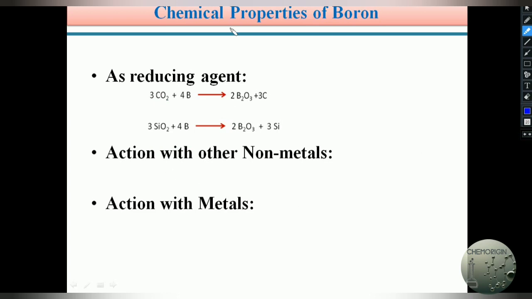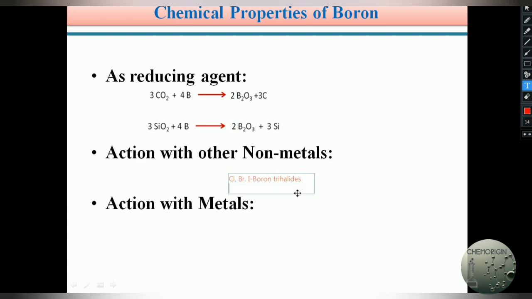Next chemical property: action with other non-metals. Already we saw this point. Generally, boron reacts with halogens like chlorine, bromine, and iodine, and forms the corresponding boron halides, boron trihalides.